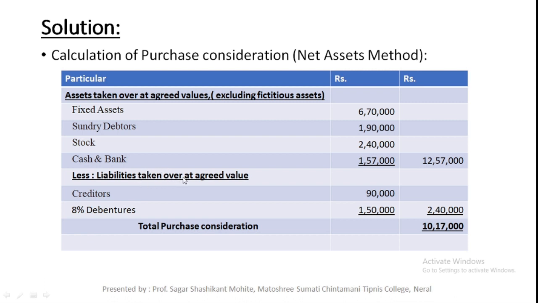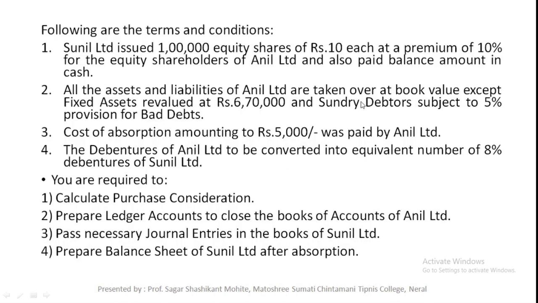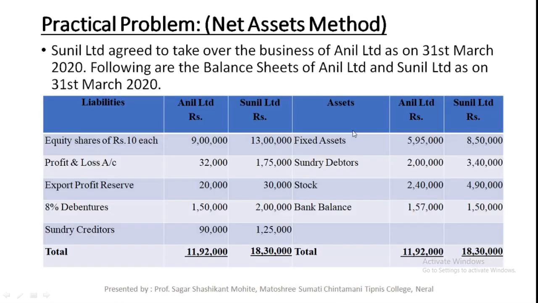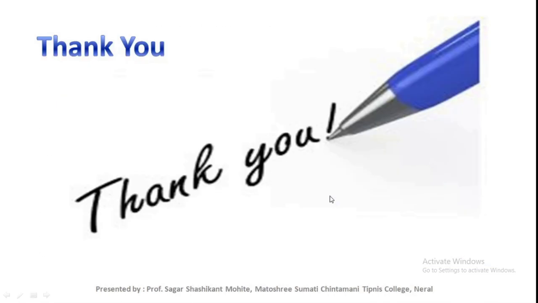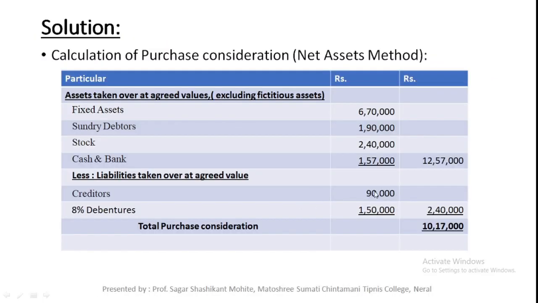Two liabilities are taken over, one is creditors and the second is 8% debentures, at book value, because all assets and liabilities of Anil Limited are taken over at book value. Book value is the agreed value. That's why 1,50,000 8% debentures and 90,000 creditors.